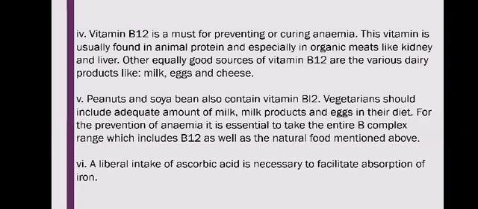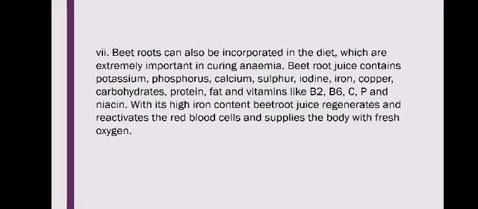This vitamin is usually found in animal protein, especially in organ meats like kidney and liver. Other equally good sources of vitamin B12 are dairy products like milk, egg and cheese. Peanuts and soybean are also rich in vitamin B12. Vegetarians should include an adequate amount of milk products and eggs in their diet. For the prevention of anemia, it is essential to take the entire B complex range, which includes B12, as well as the natural foods mentioned above. A liberal intake of ascorbic acid is necessary to facilitate absorption of iron.